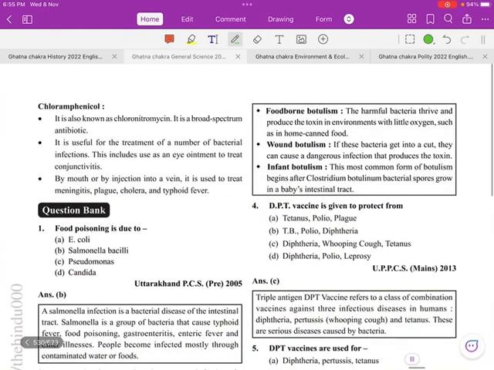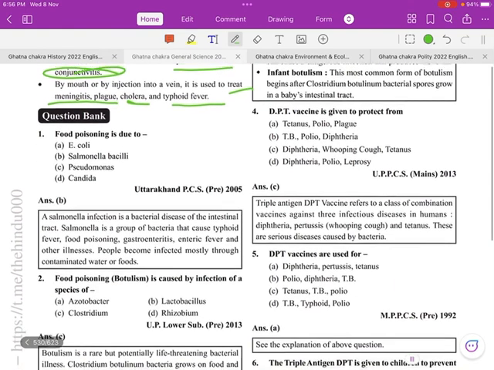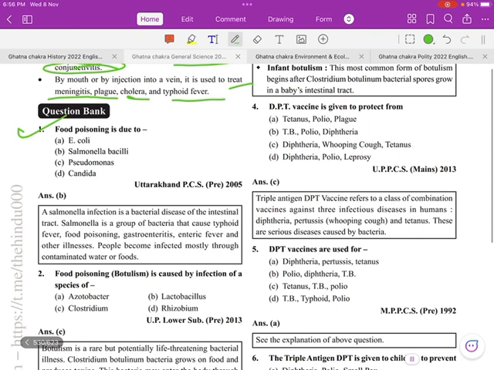Next, chloramphenicol, also known as chloromycetin. It is a broad-spectrum antibiotic. It is given by mouth or injection into veins, and it is used to treat meningitis, plague, cholera and typhoid fever. It is useful for the treatment of a number of bacterial infections. It is also used as an eye ointment to treat conjunctivitis.